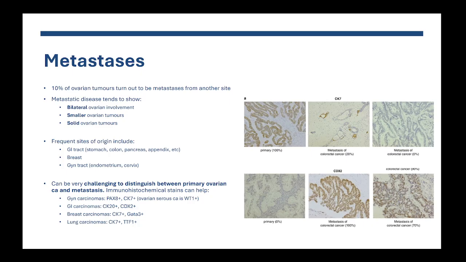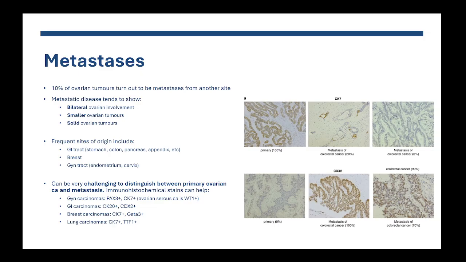Metastatic tumors to the ovary will tend to give bilateral ovarian involvement, while most ovarian tumors tend to be unilateral, with the exception of high-grade serous carcinoma, which tends to be more bilateral. Metastasis to the ovary will tend to be smaller than a primary ovarian tumor. If you remember that picture of the very large ovarian tumor, that was a primary cyst of the ovary. And finally, metastasis to the ovary tends to be more solid, less cystic.